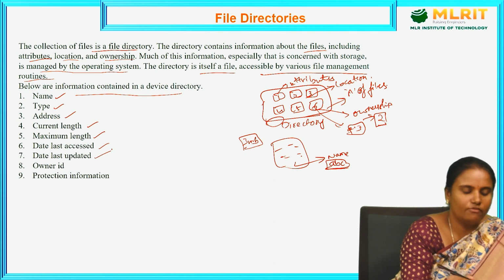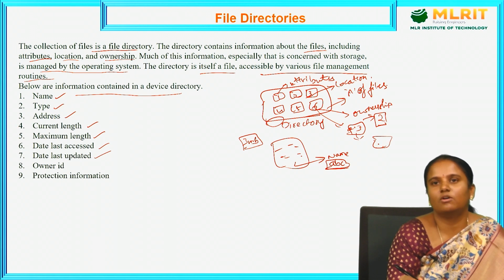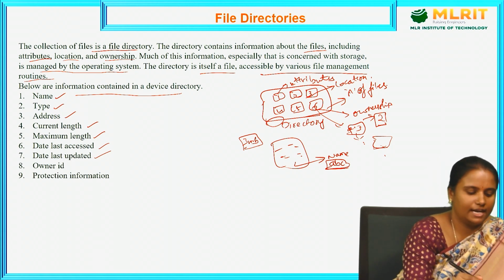So date of last updated. Today I updated some data in so and so file, so I need that updation. So it stores today's date and says that it is updated. So what date last updated? That is what date last updated.